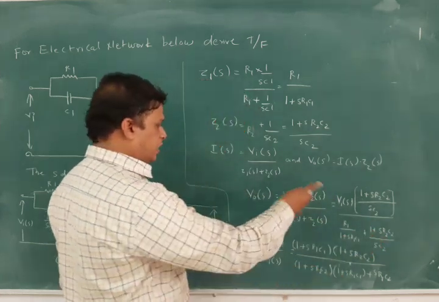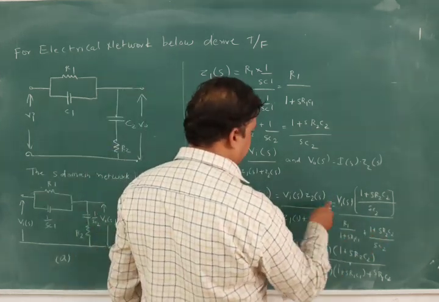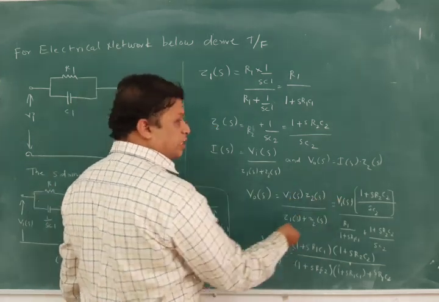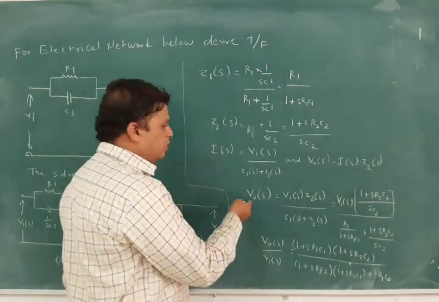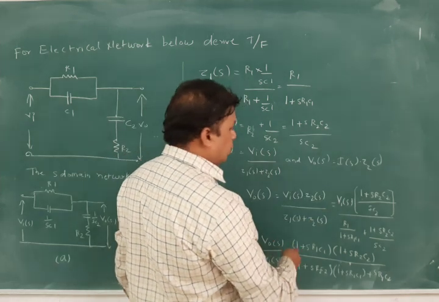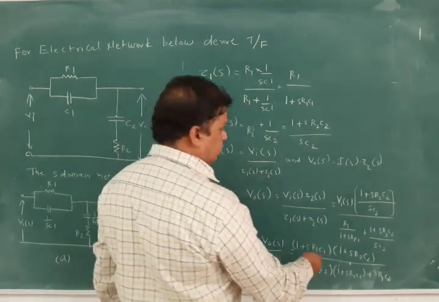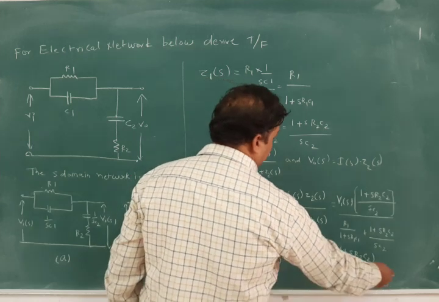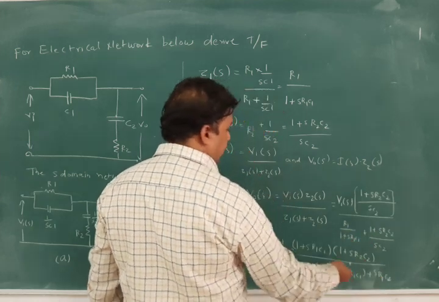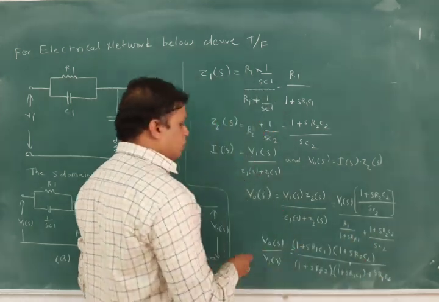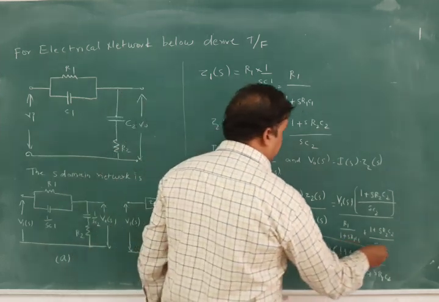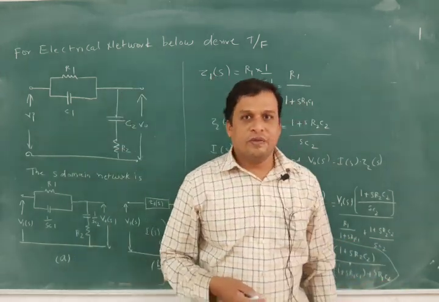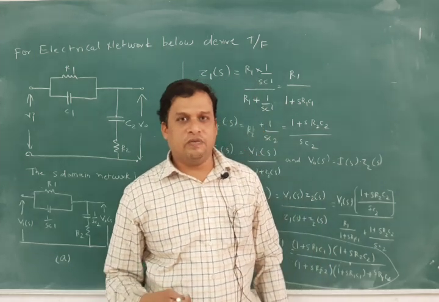After getting these things, what we have here is V0 of S and Vi of S. Now V0 of S by Vi of S, with Vi of S sent to this side, becomes 1 plus SR1C1 into 1 plus SR2C2 by this particular denominator value. After doing the LCM, we will get some denominator value here, and this is nothing but the transfer function.